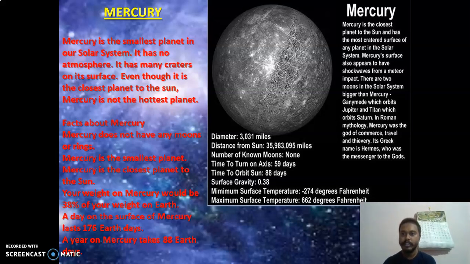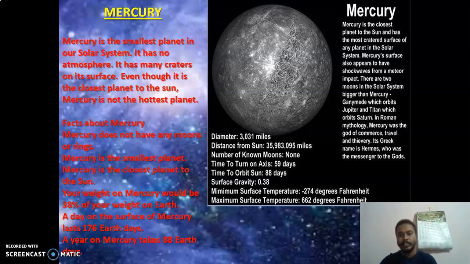There are two moons in the solar system bigger than Mercury. Two moons in the solar system whose sizes are bigger than Mercury. Mercury doesn't have any moon, okay? Like Ganymede, which orbits Jupiter, and Titan, which orbits Saturn. These are the moons of Jupiter and Saturn. They are bigger in size than Mercury. This is what they are talking about.